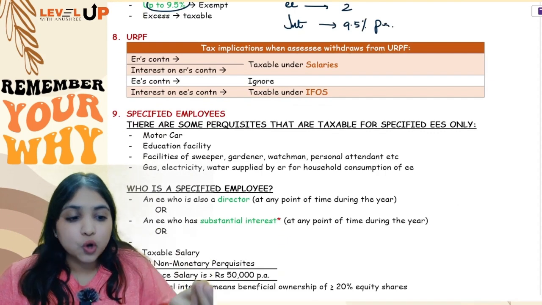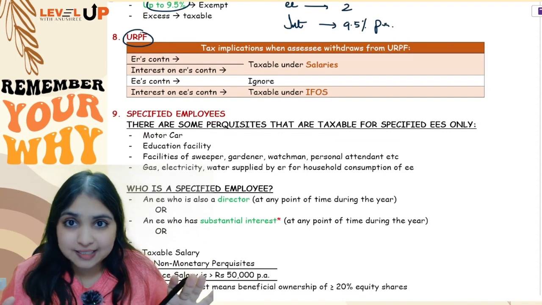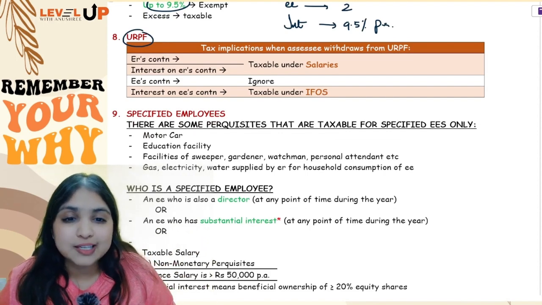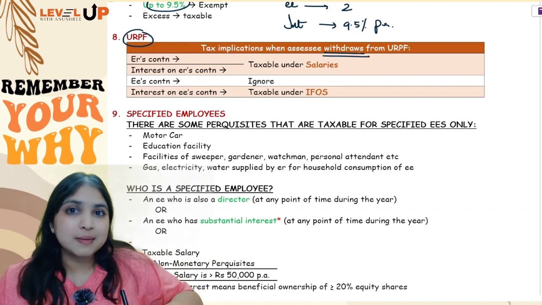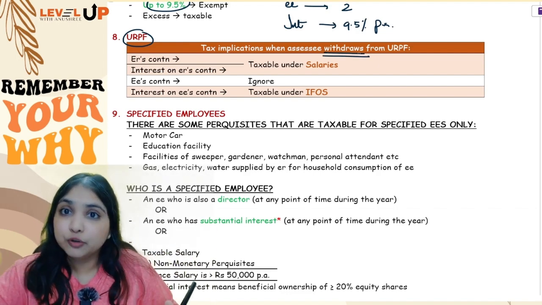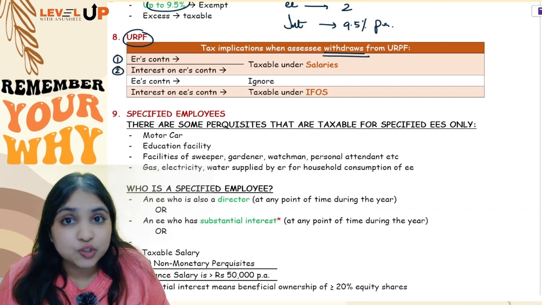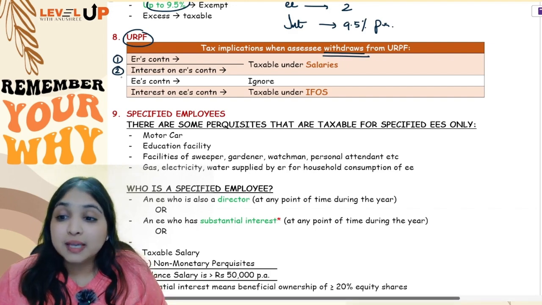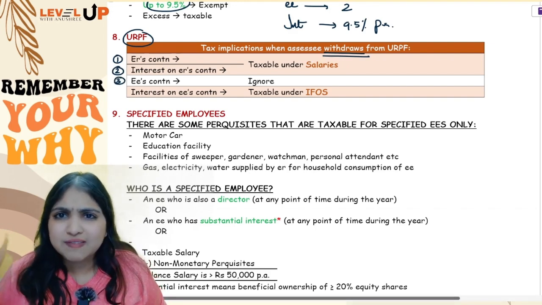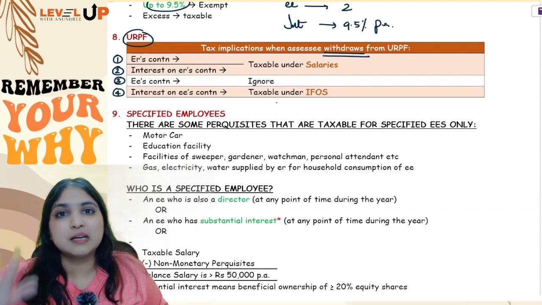Then coming to your URPF discussion. URPF, see, year on year, no tax implications. Tax implication will arise only when your assessee withdraws money from URPF. So when he withdraws the money from URPF, we will split that money into four parts. Number one, how much is the employer's contribution, and how much is the interest on employer's contribution. These two will go to the salaries head and will be taxed. Then we will see how much is employee's contribution, we will fully ignore it. And then interest on employee's contribution, this will be taxed but under the IFOS head.